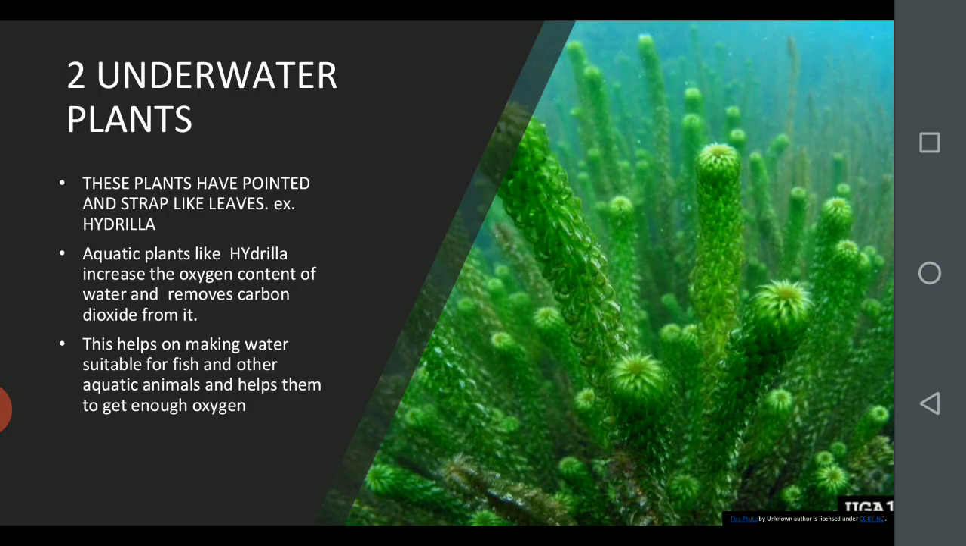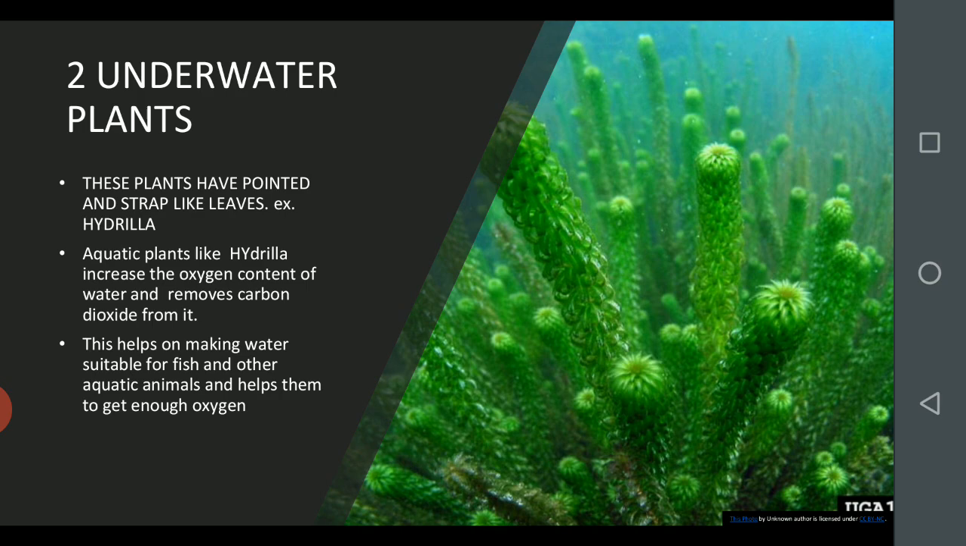Next, underwater plants. These plants have pointed and strap-like leaves. Example, hydrilla. Here I have shown a picture of the hydrilla. This is a plant which grows under the water. They have strap-like, meaning small narrow pointed leaves.